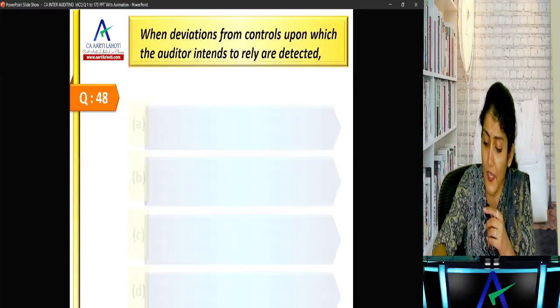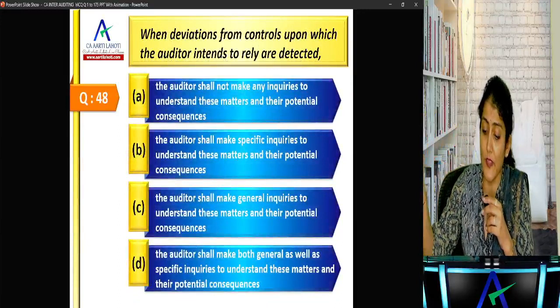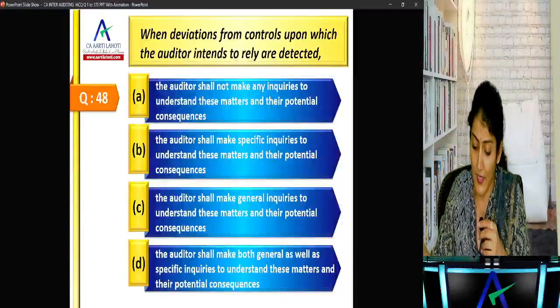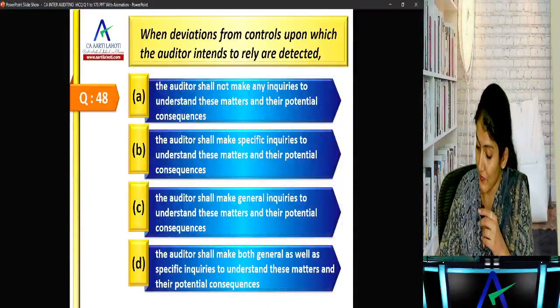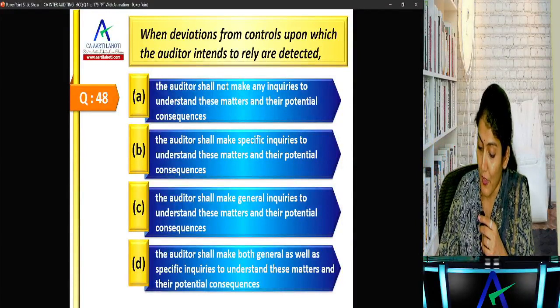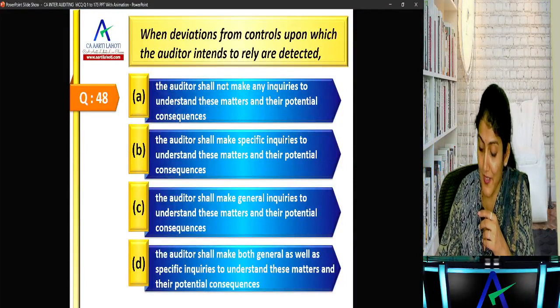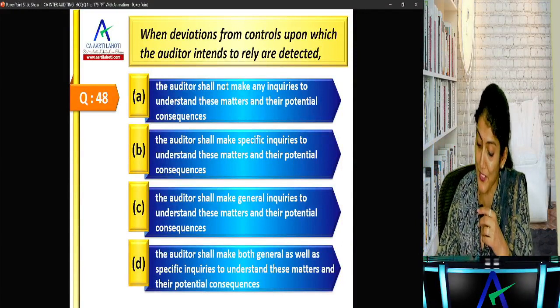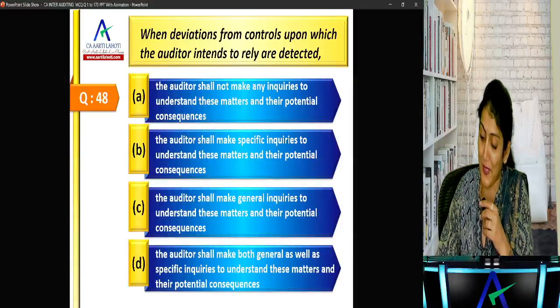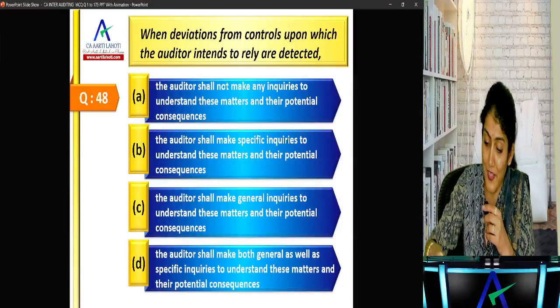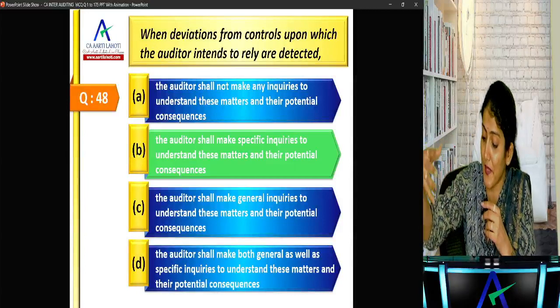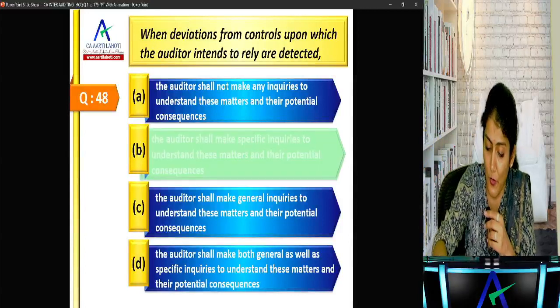Okay, when deviations from controls upon which the auditor intends to rely are detected, the auditor shall not make inquiry, the auditor shall make specific inquiry, the auditor shall make general inquiry, or the auditor shall make both general as well as specific inquiry. Right, the auditor shall make specific inquiries to understand these matters and their potential consequences.